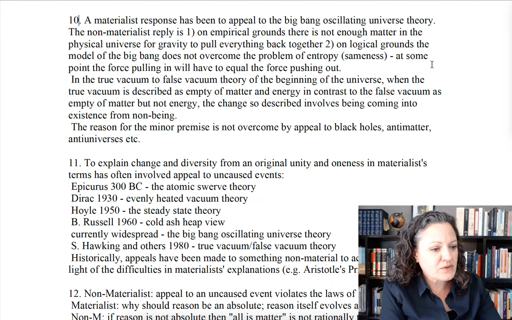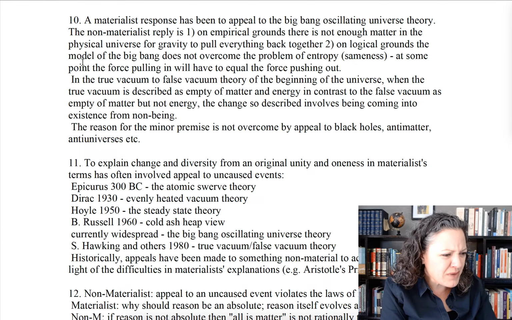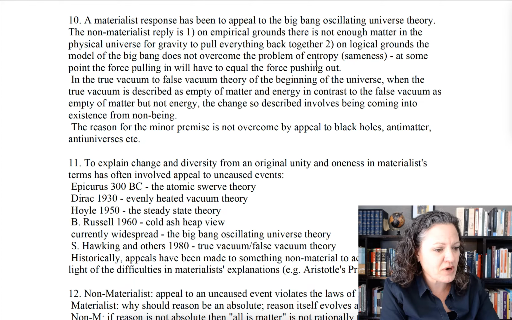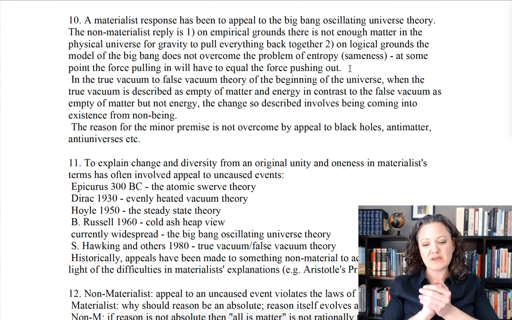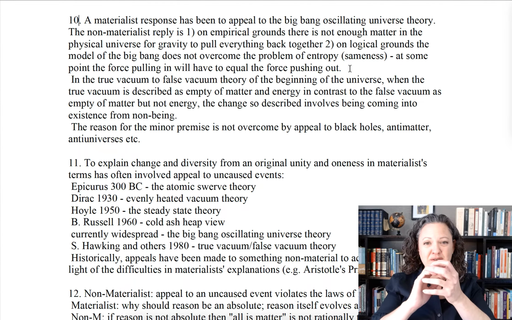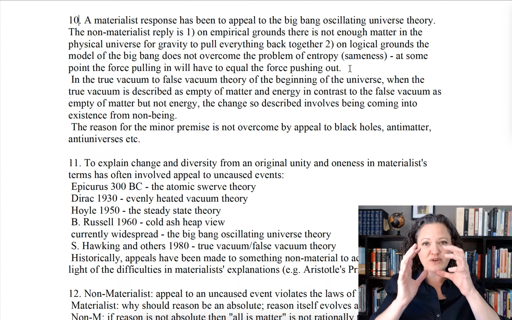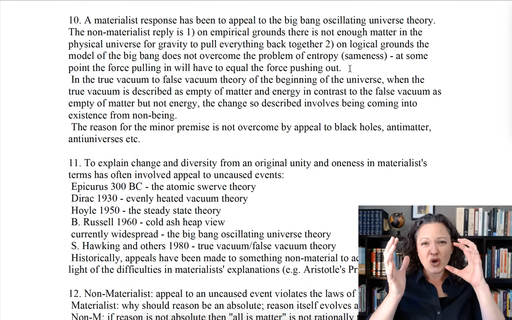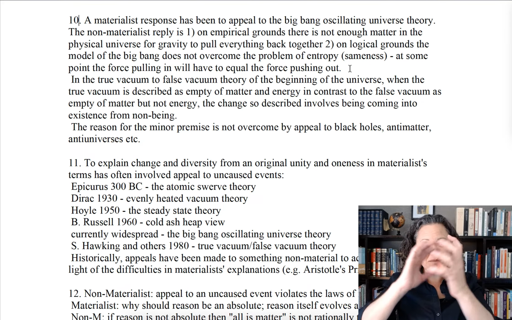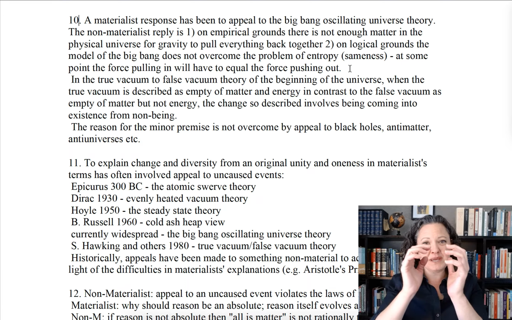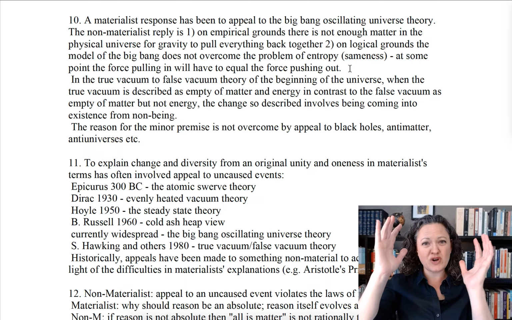On logical grounds, the model of the Big Bang does not overcome the problem of entropy or sameness. At some point, the force pulling in will have to equal the force pushing out. So you have to imagine there's this initial Big Bang and everything is expanding from it. Well, that Big Bang doesn't just stop and halt and come back in. There are parts that are expanding while the outer parts are contracting.